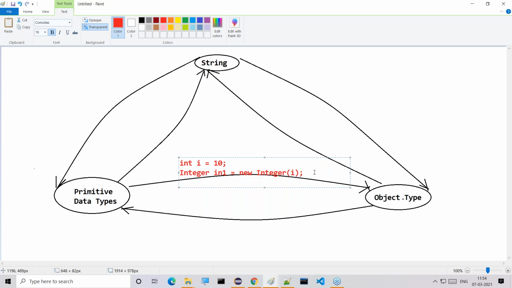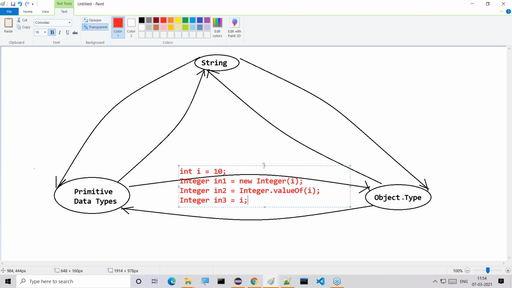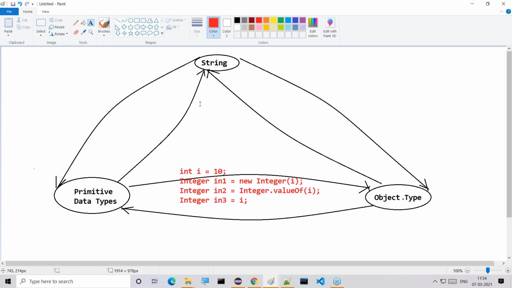Then after that, Integer in2 is equal to Integer dot valueOf of I. Integer in3 is equal to I. That's it. This is the auto boxing mechanism. So there are three approaches here to convert the data from primitive type to object type. Okay, good. This part is completed.